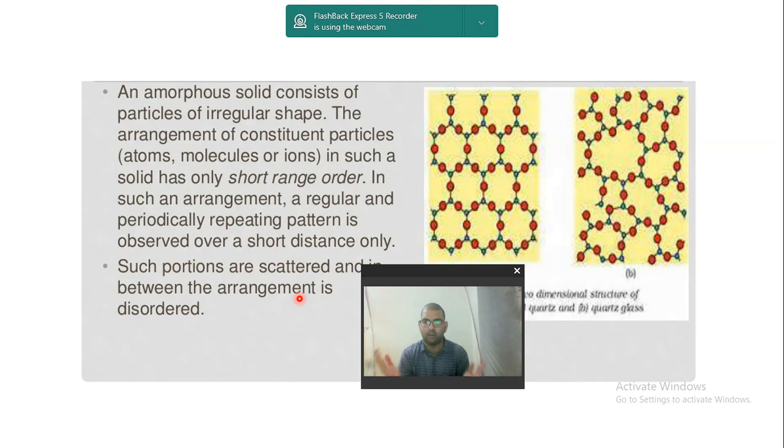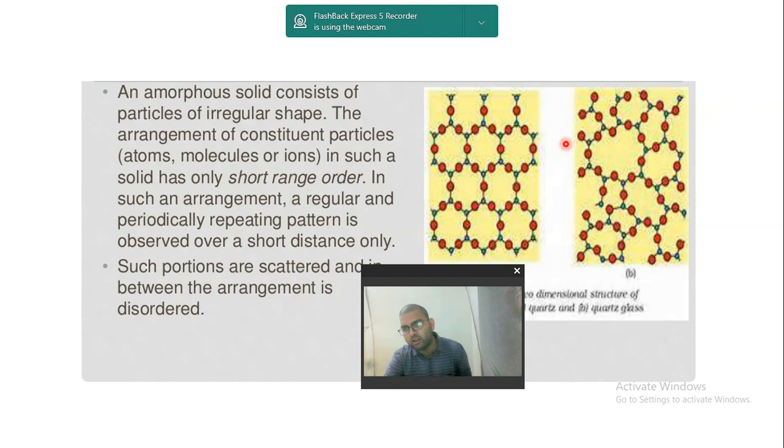We can say overall the pattern is completely irregular, or you can say evenly distributed. Irregular pattern means what? Evenly distributed. Here it is not evenly distributed. Here you see in the crystalline solid, here it is 3, here it is 2, here it is 3, here it is 2. It is not even. It is following an order, but it is not even.